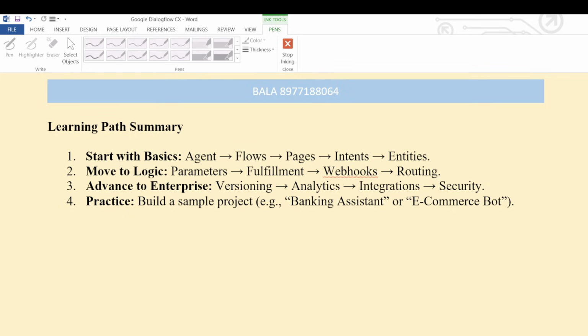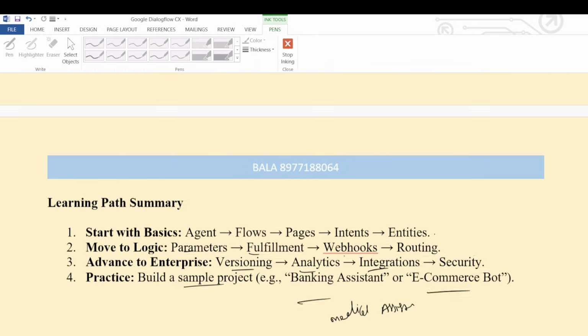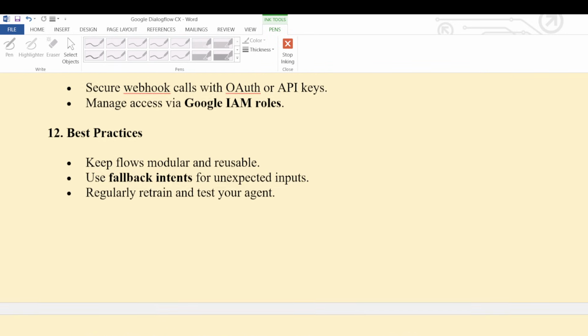Simply, best practices. Start with the basics: agent, flows, pages, intents, and entities. Move to logic, parameters, fulfillments, webhooks, and routing. Advance to enterprise topics like versioning, analytics, integrations, and security. Now practice: build a simple project like a banking assistant, an e-commerce bot, or a medical assistant. Whatever you want, we need to create voice bots as well as contextual chatbots. These are the steps and components required for creating anything inside Dialogflow CX.